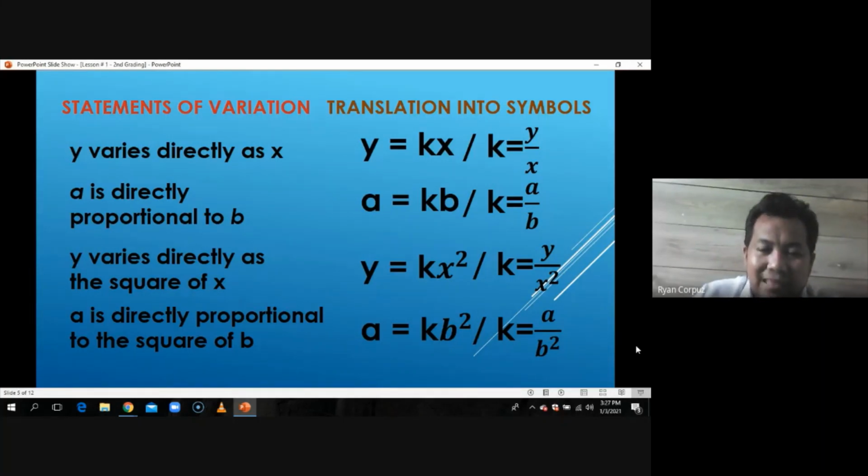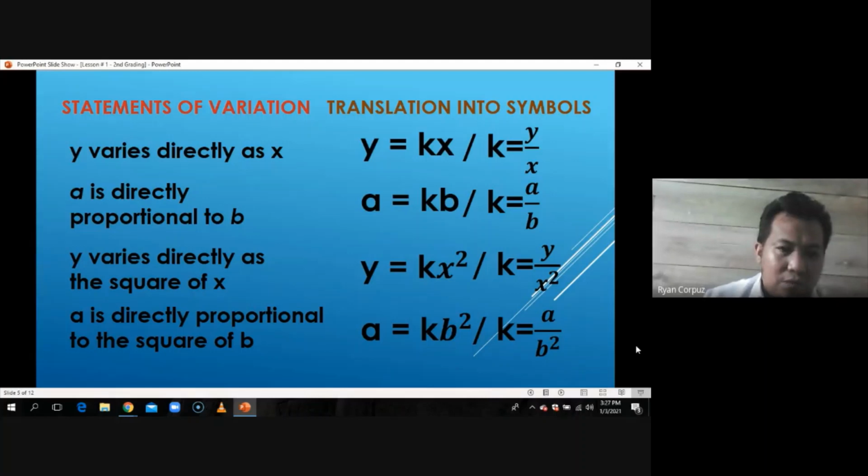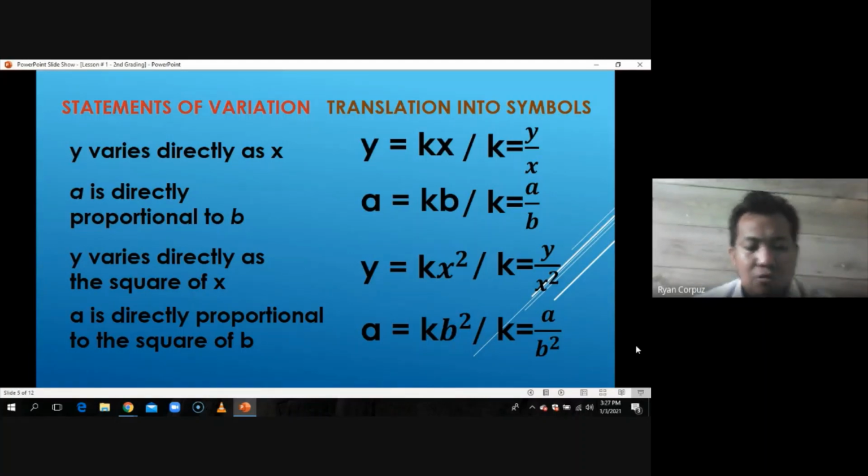Because again, that will help us in order to solve a problem involving direct and direct square variation or any other kinds of variation. And since we already know how to translate statements of variation into symbols, it's about time now that we solve an example involving direct and direct square variation.